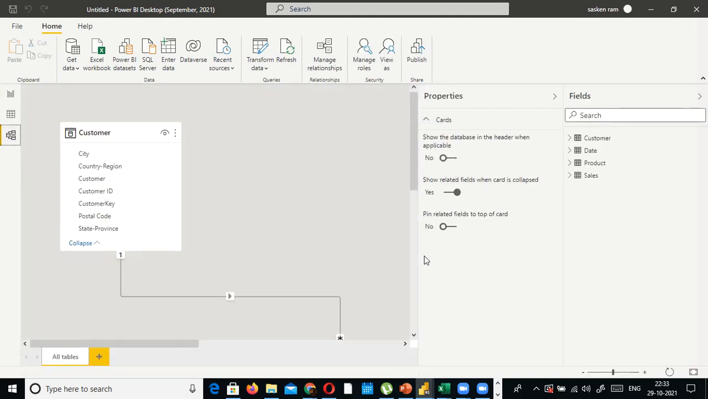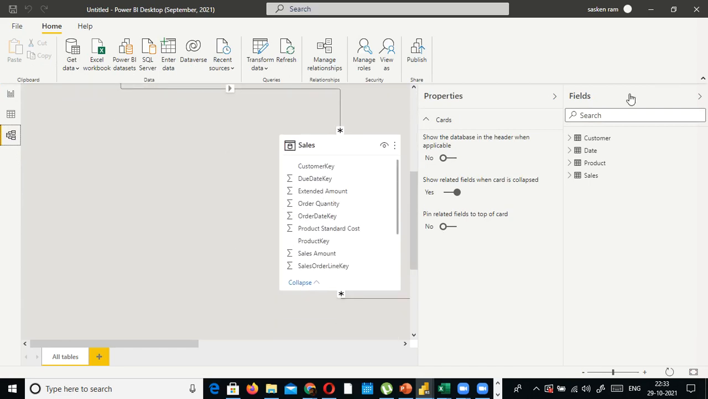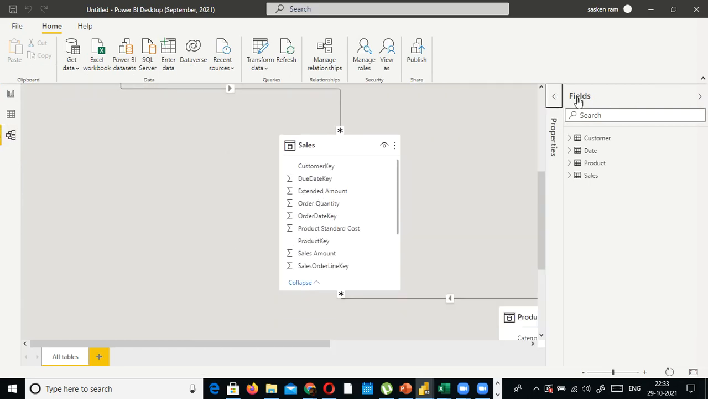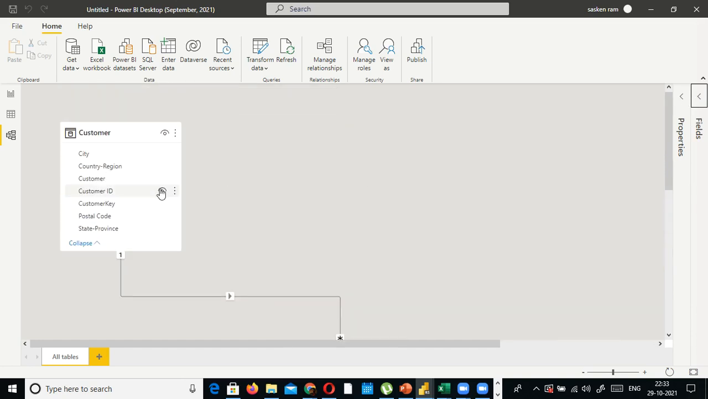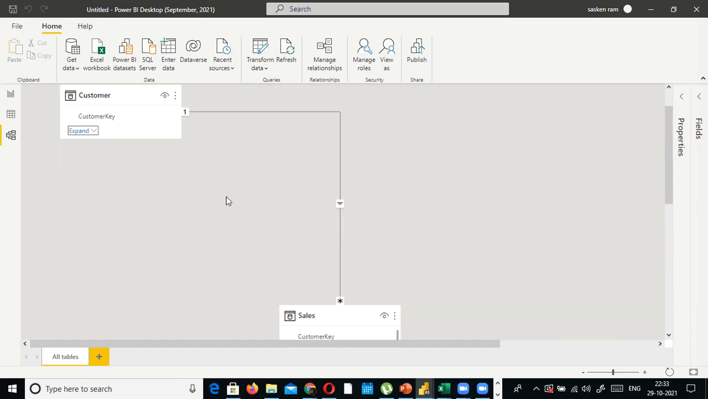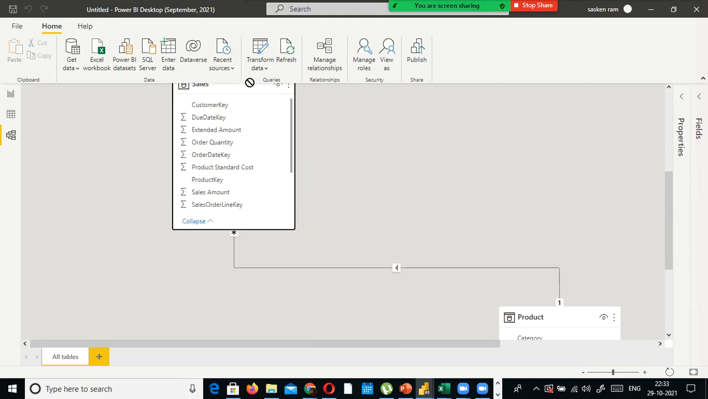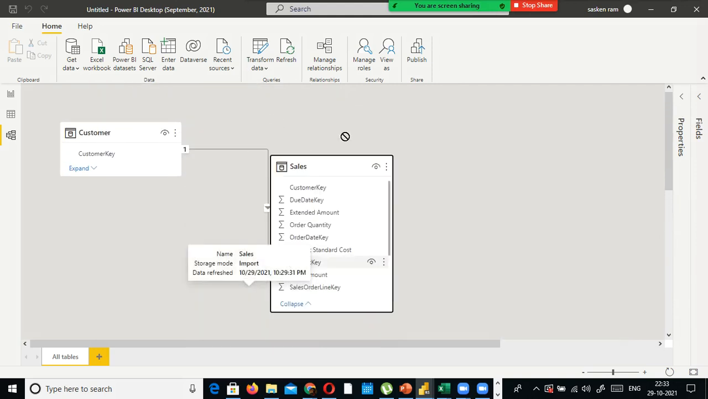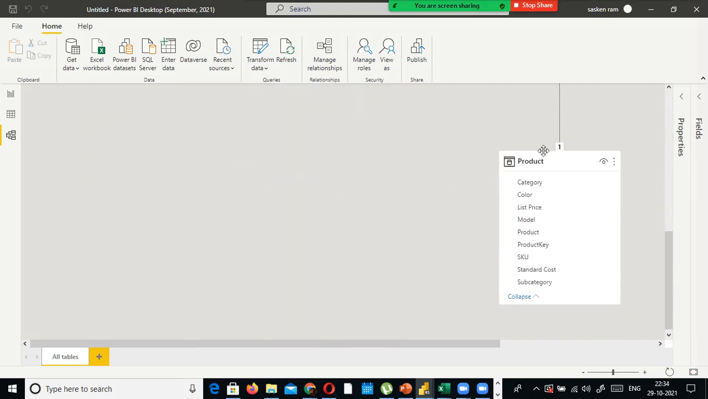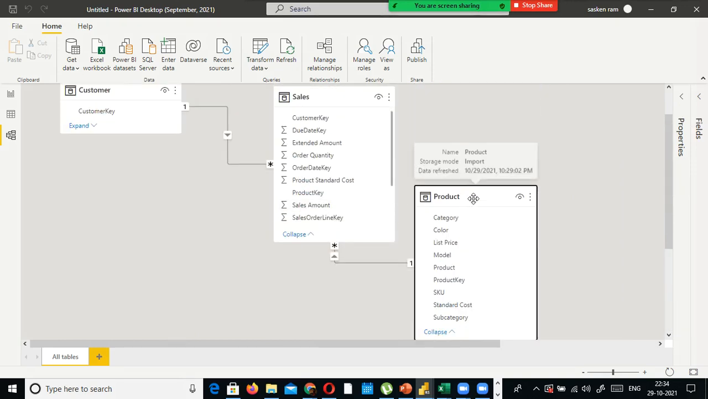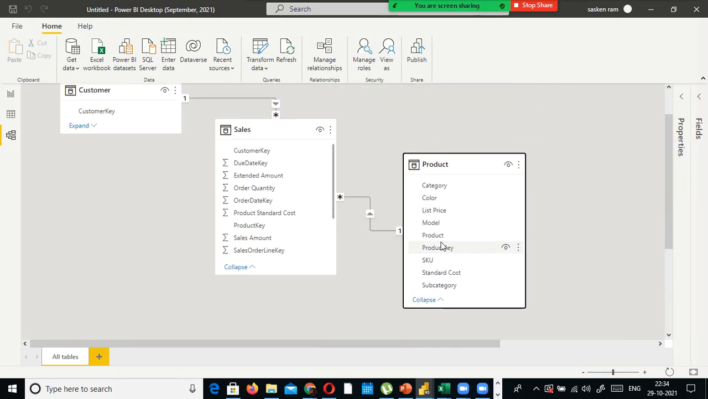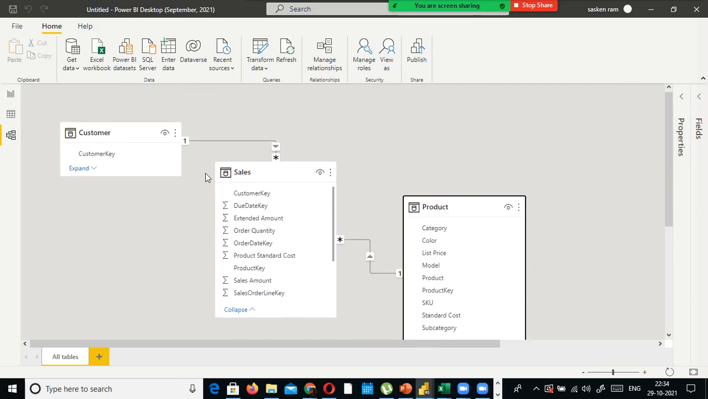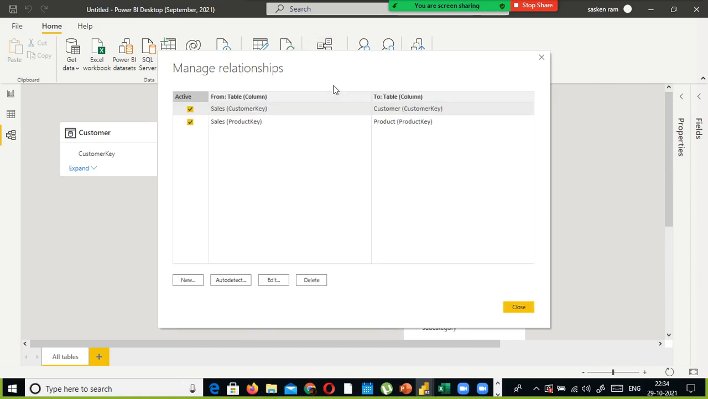Next one is what is called your Power Pivot model. This is where you will see the data model. You can click this one so that it gets minimized, and you can see the customer, it automatically detects the relationship between the tables. But still we need to validate, are these relationships really correct or not? Okay, we need to check. See here the product is connected with order quantity, so you can check by clicking manage relationships.